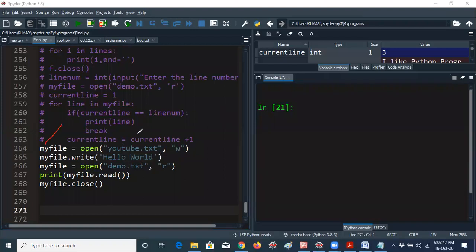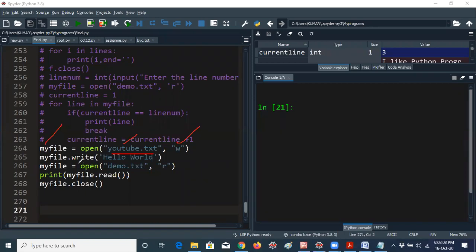That means whatever the file you want to create, if you want to create a new file, you have to give W mode. Okay, that means this file should not be there in our directory, whatever the folder we have. But if it is there, it won't ask anything. It automatically deletes whatever content you have in that particular file.